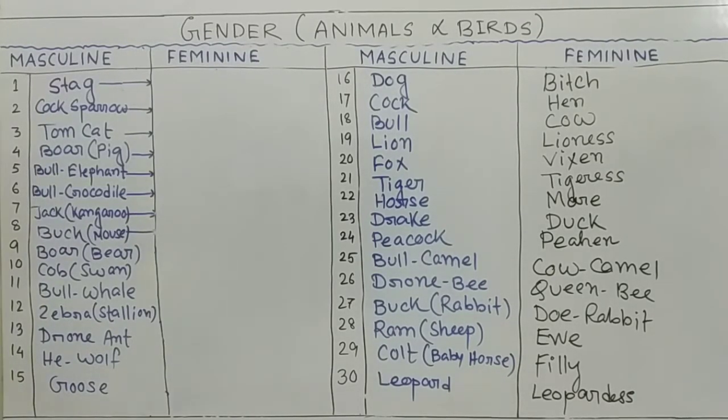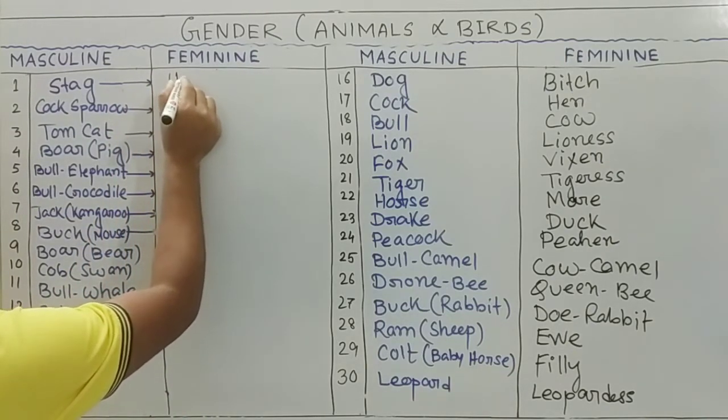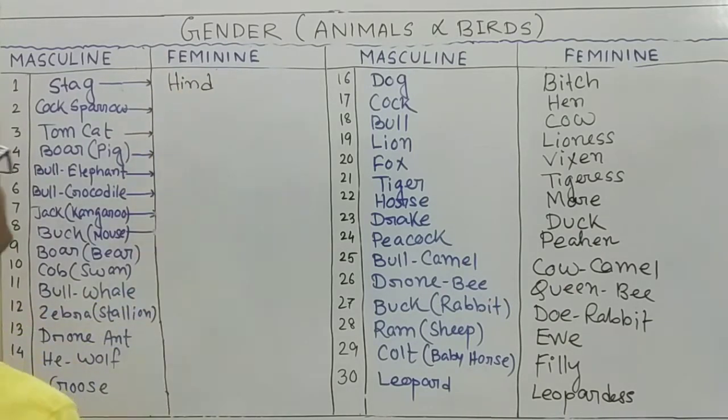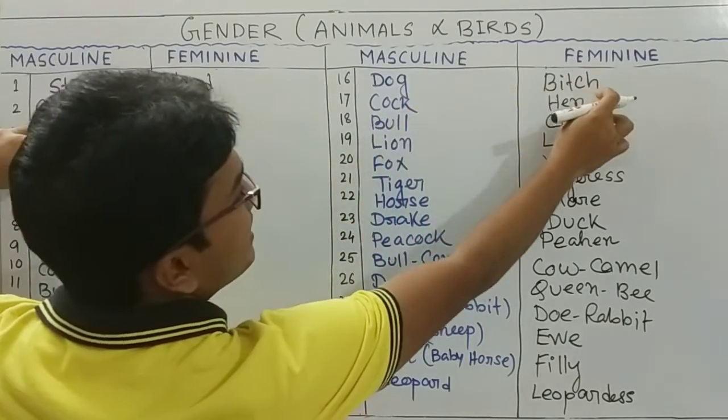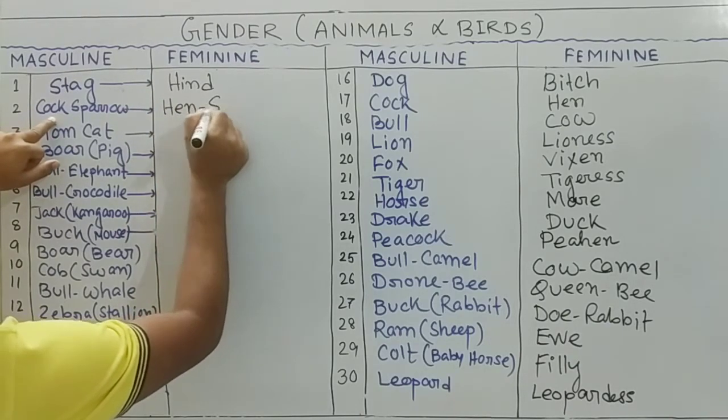Okay, students. I write here another 15 words. It is new. So total 30 and this is 15. That means 45 words. Start. You know that. Start and feminine word is hind. Then cock is for again cock here. So cock feminine part is hen. So it is also hen.